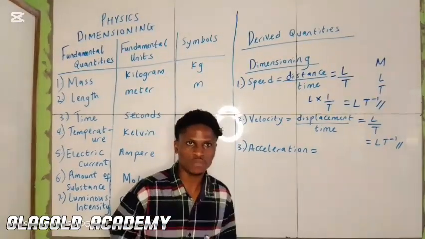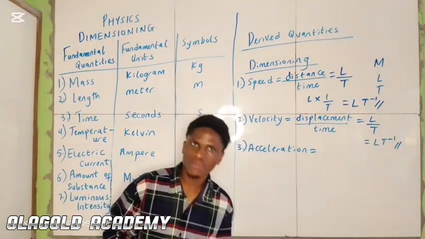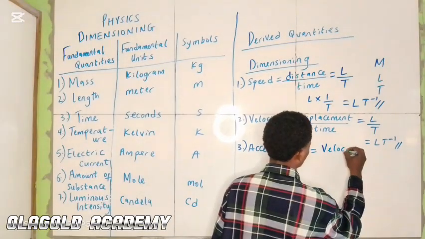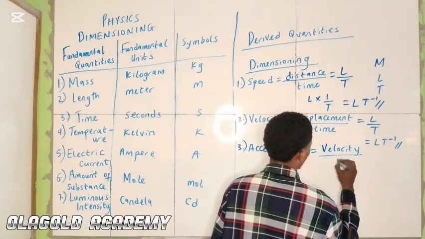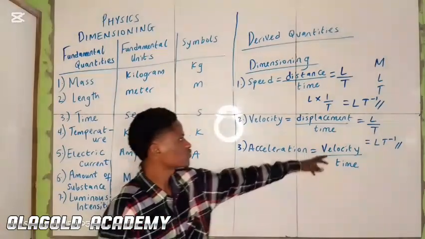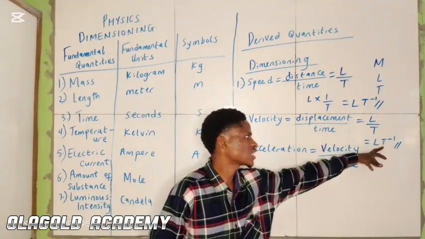Now, how do we express acceleration? Acceleration can be expressed as velocity over time. Now, velocity is already expressed here as LT minus 1.